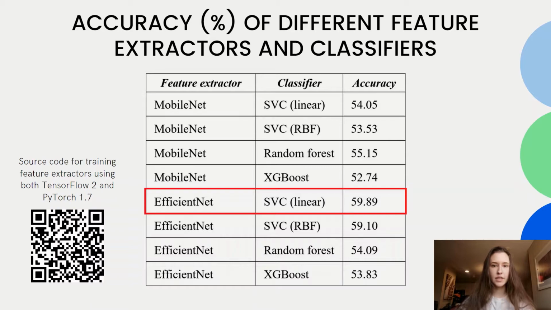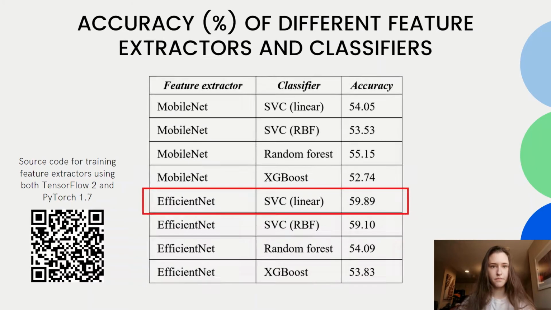It can be seen from the table on the slide that the EfficientNet feature extractor is much more effective than the MobileNet model in all cases. We also looked at different classifiers to be used in the last step of the pipeline. The best accuracy was achieved when using a linear support vector machine.